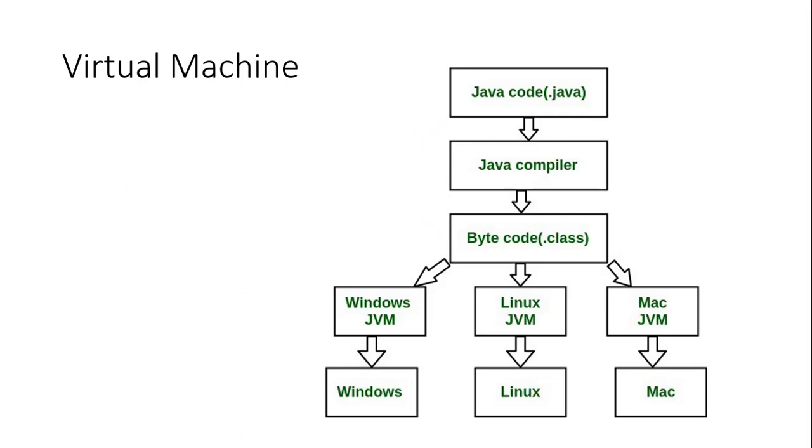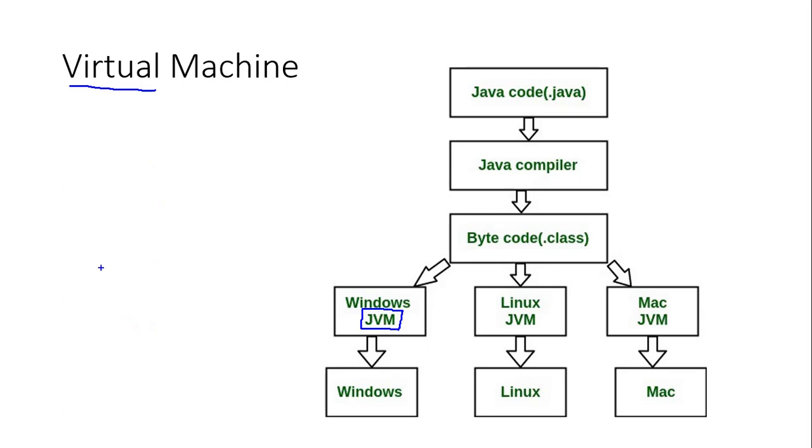To run this code, you need a virtual machine. Now, what is this virtual machine? What do we mean by saying virtual machine? A virtual machine is a machine that physically does not exist. So it is virtual. We know the meaning of virtual: something that physically doesn't exist.